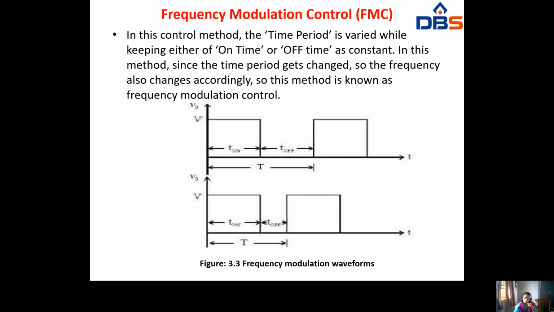Here you have to see the frequency modulation waveform. In the first waveform, T on is high and T off is less. When you see the other waveform, T on is kept constant and T off is varying. When T off varies, the time period is also varied. So this is frequency modulation control.